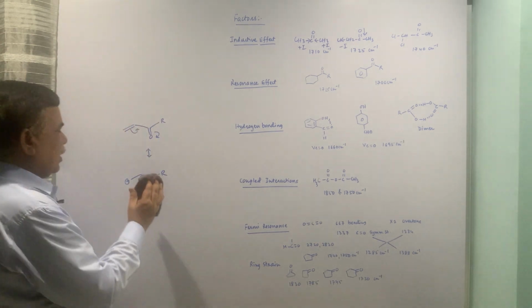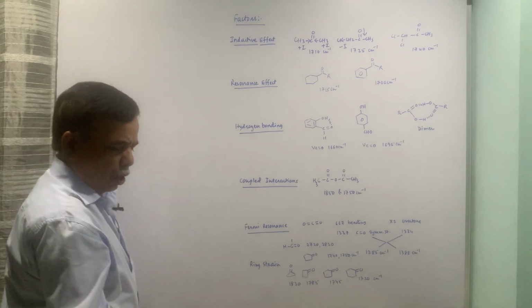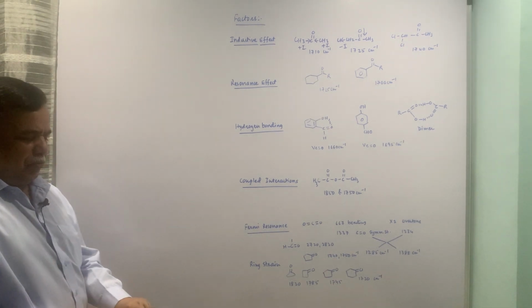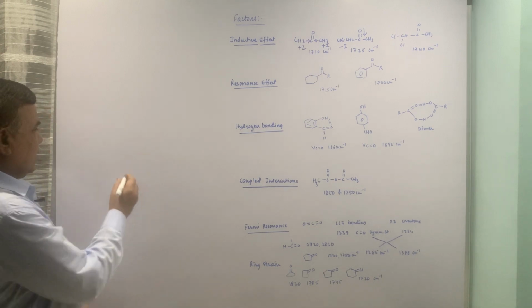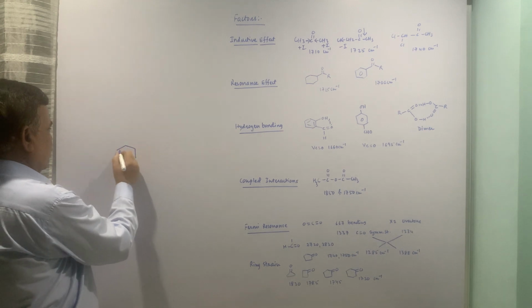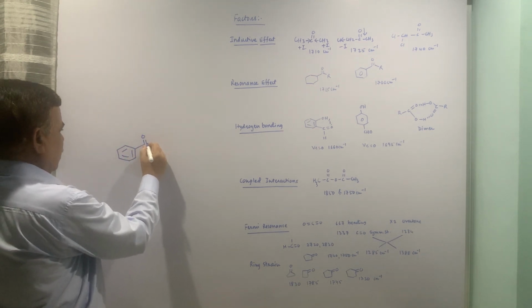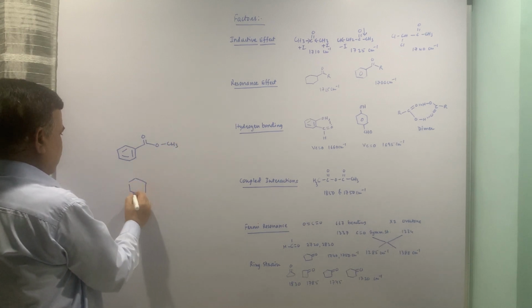So resonance effect in all examples will cause a drop in the stretching frequency. Another example which is interesting here, I will show two examples, rather like two for comparison. Two compounds we are taking.